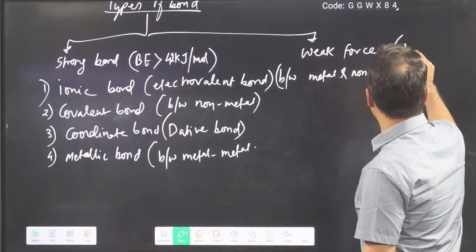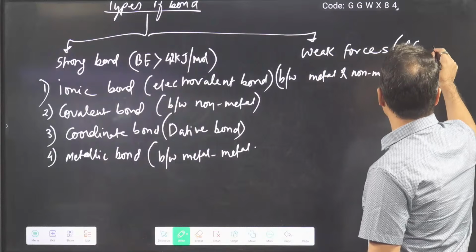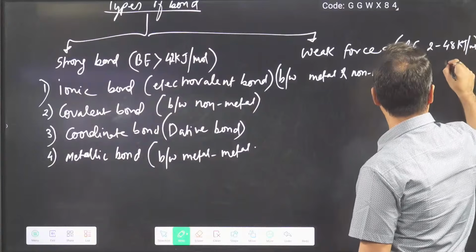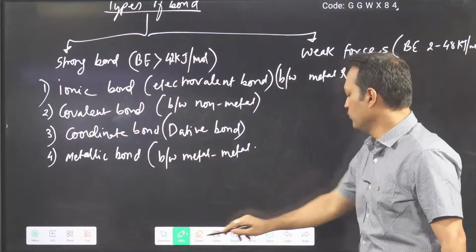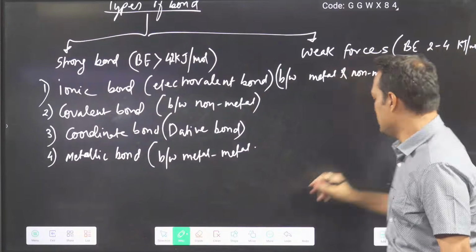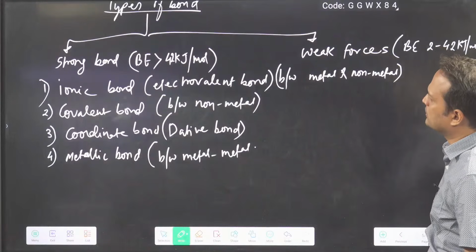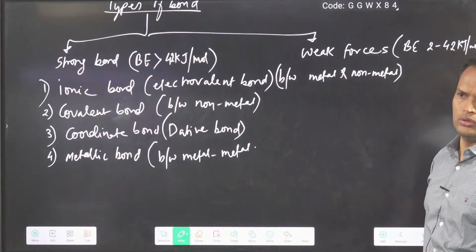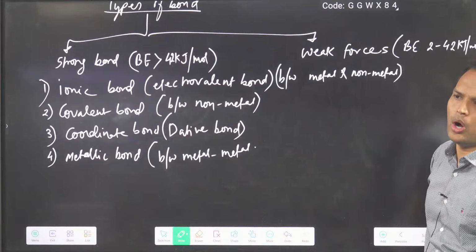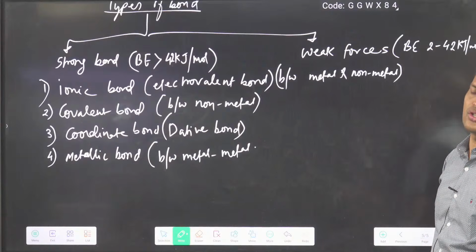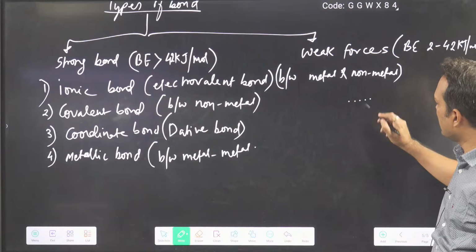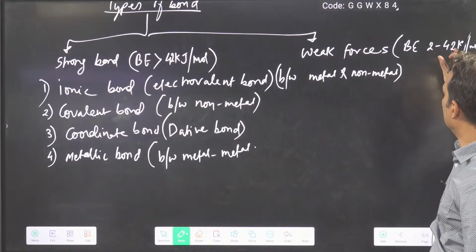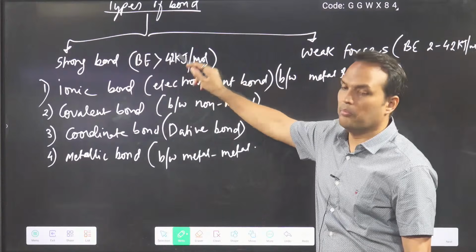Then let's talk about weak forces. We say bond energy is from 2 to 42 kilojoule per mole. So you can clearly see there is so much gap. Till 42, weak forces are there. We don't call them bonds also, because they are not conventional bonds. Dot dot dot, you write like this. So these are not bonds in fact. So 2 to 42, less energy. Here we have more energy.